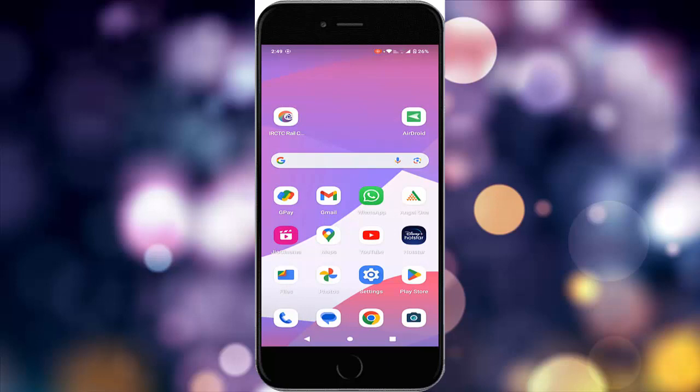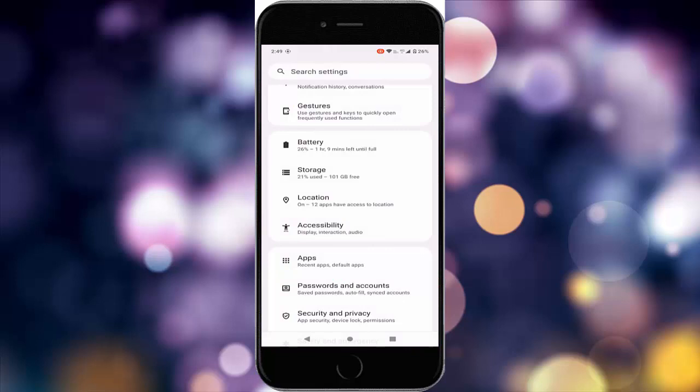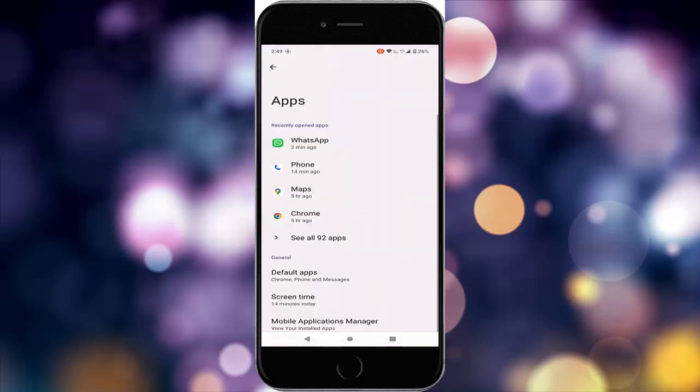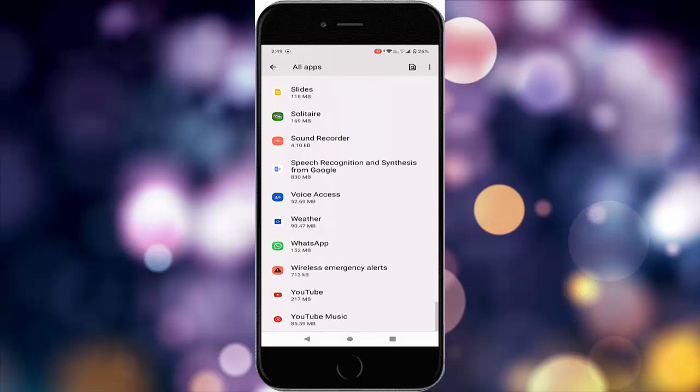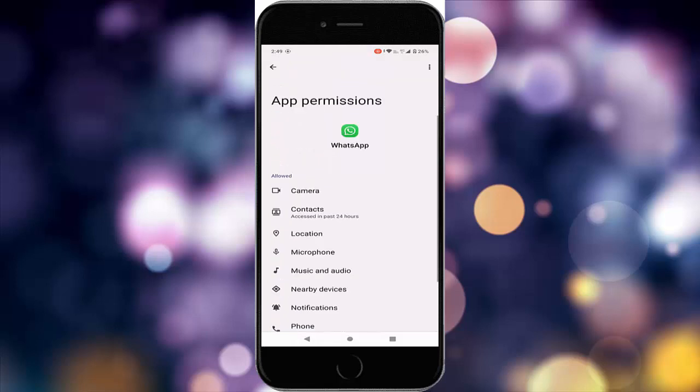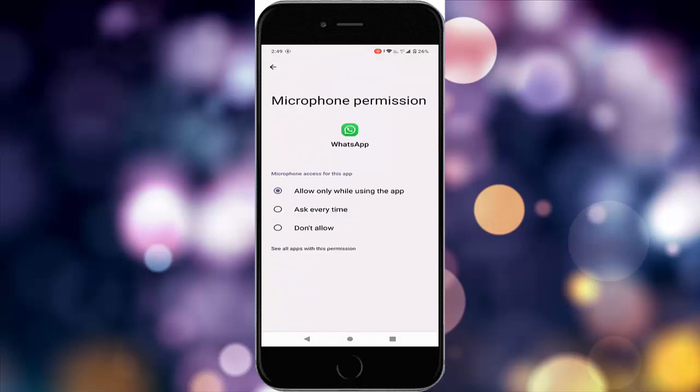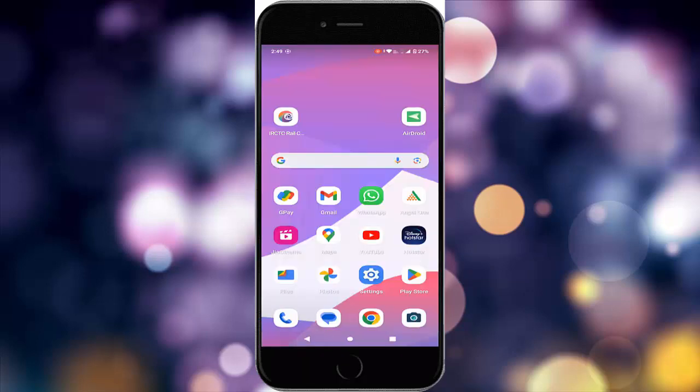The fourth method, check the microphone permissions. So once again, open the settings, go to apps and go to see all apps. Find your WhatsApp app. Open the WhatsApp app and tap on permissions. Tap on microphone. Enable the allow only while using the app and once again restart your device.